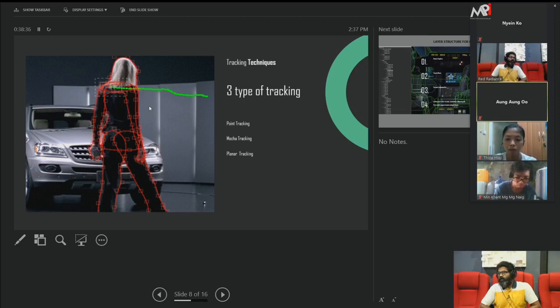In mocha tracker, not only x and y, if you have any kind of shot like zoom in, zoom out, some scale shot, a pan shot, or overall camera movement, you can use the mocha tracker. For scaling, when a character goes from close up to extreme wide, you can use mocha tracker. You just put the shape, and if you track, it automatically tracks the shape from close up shot to wide shot.